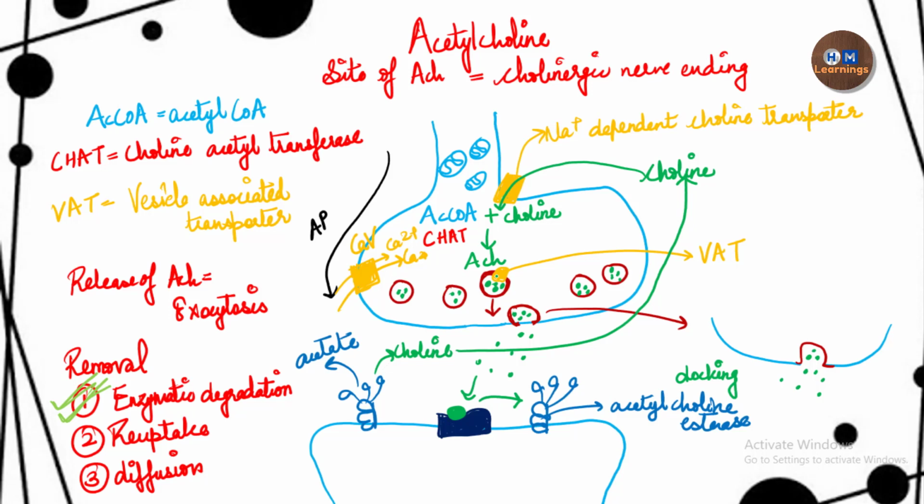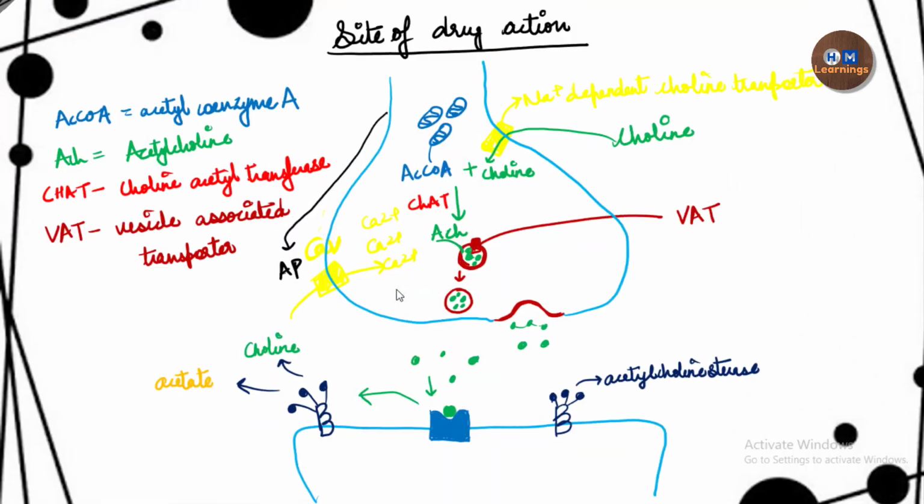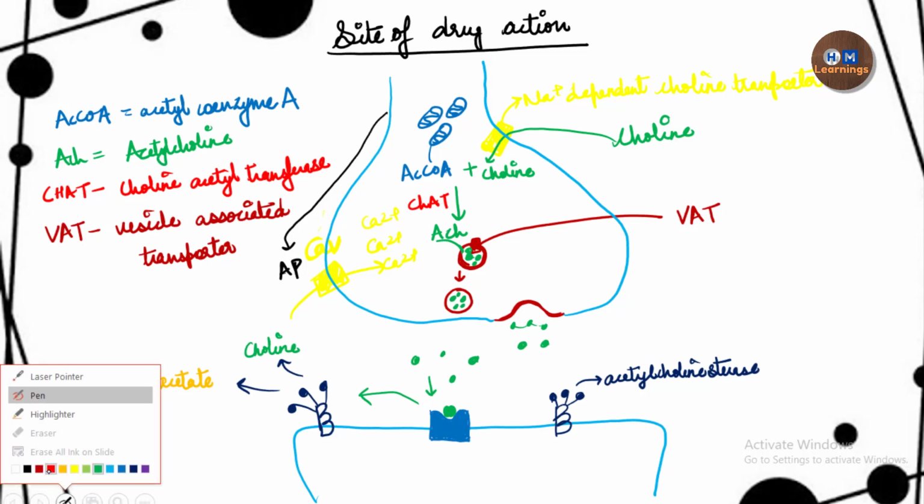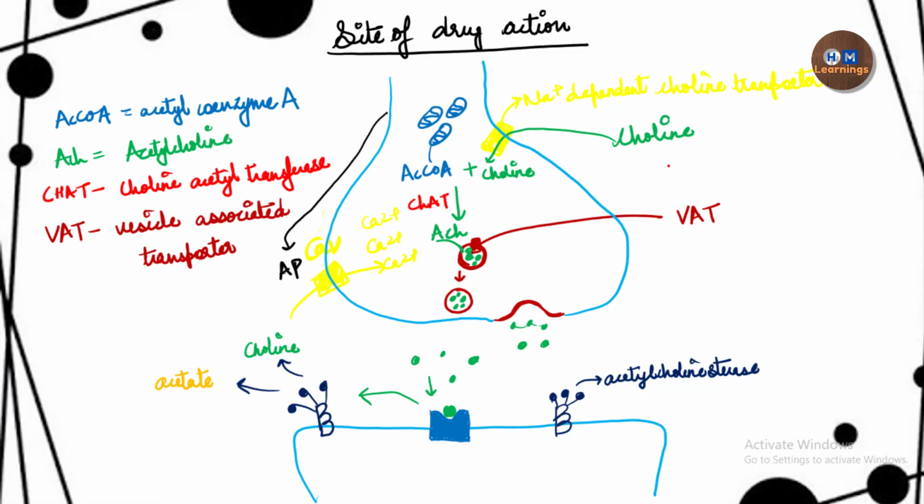Now, what are the drugs which act on them, and what is their mechanism of action? The very first drug is called hemicholinium. Hemicholinium inhibits this transporter, the sodium dependent choline transporter.